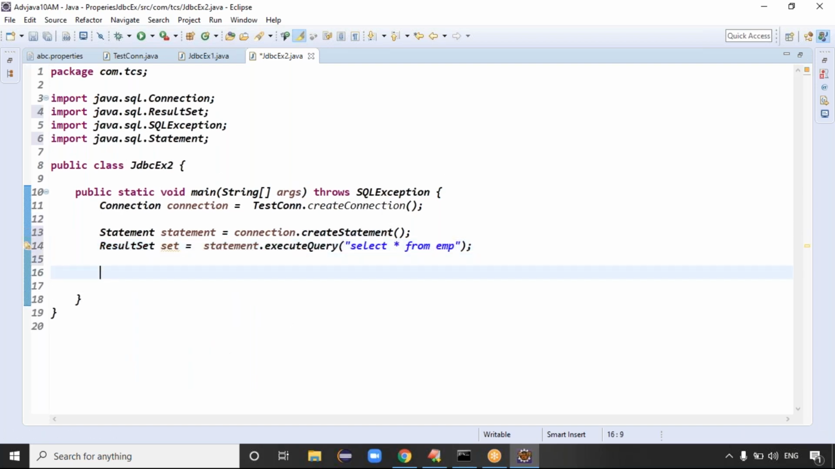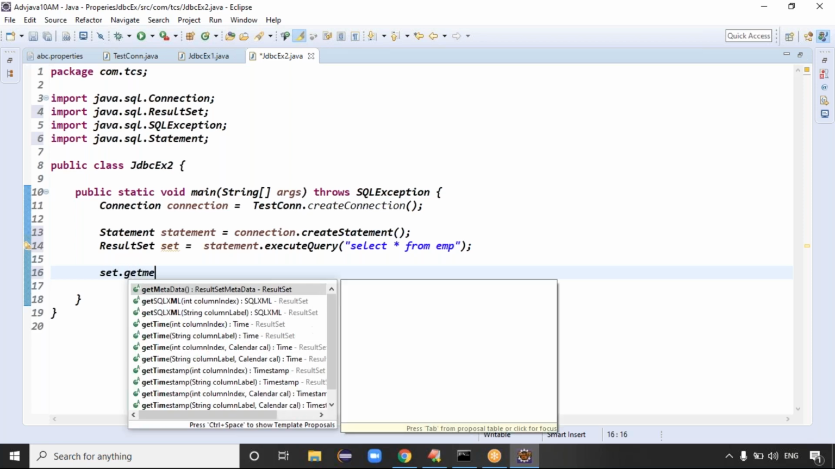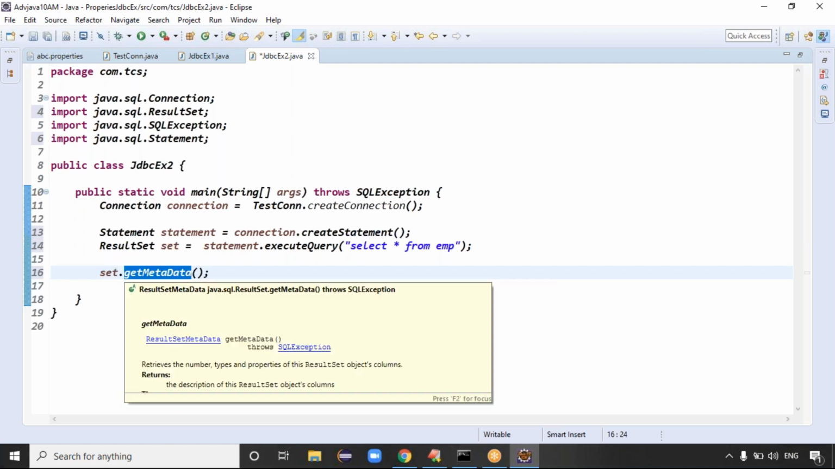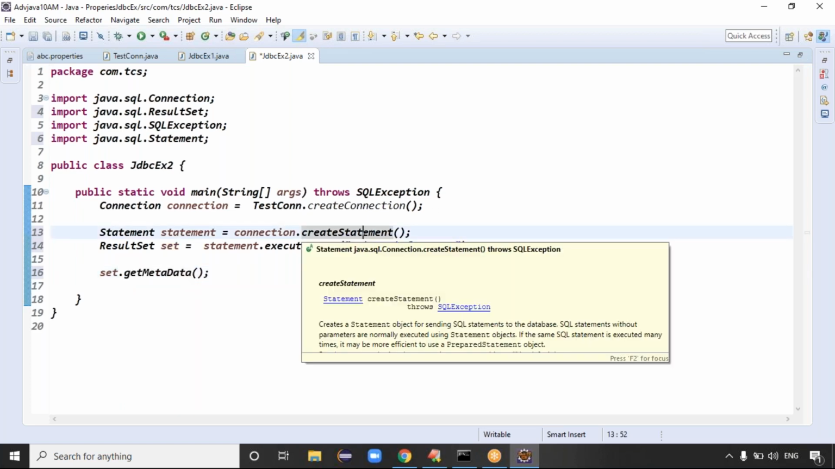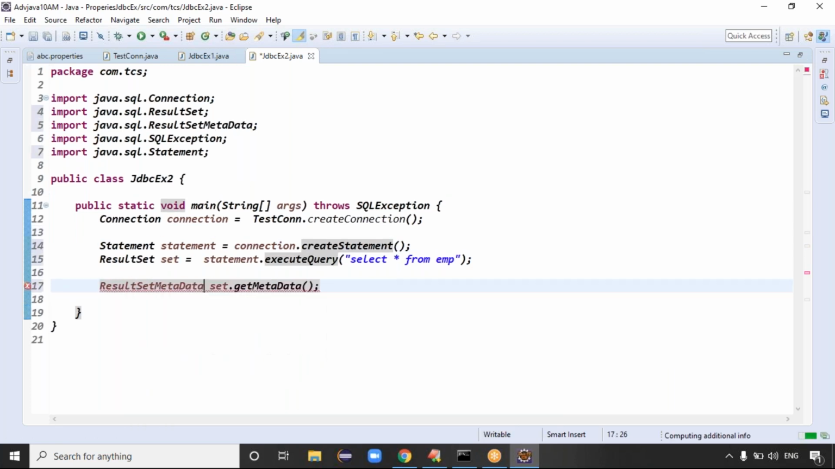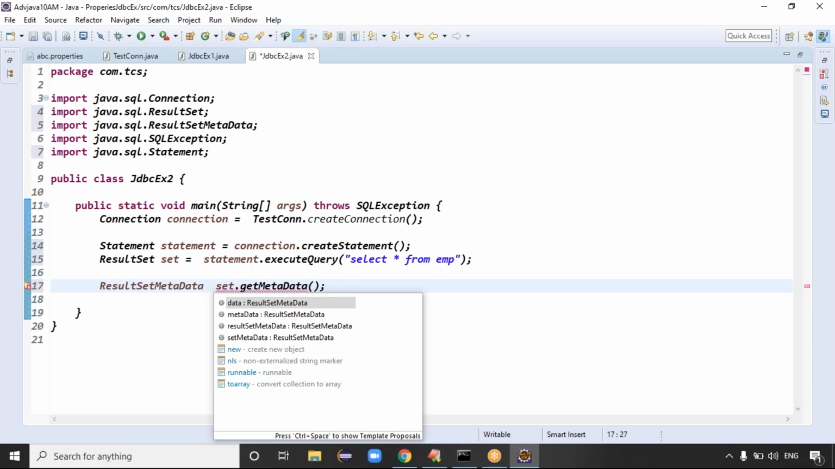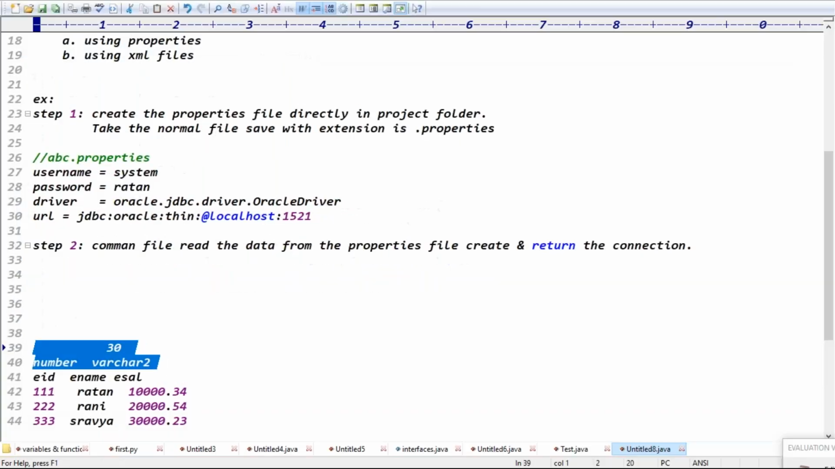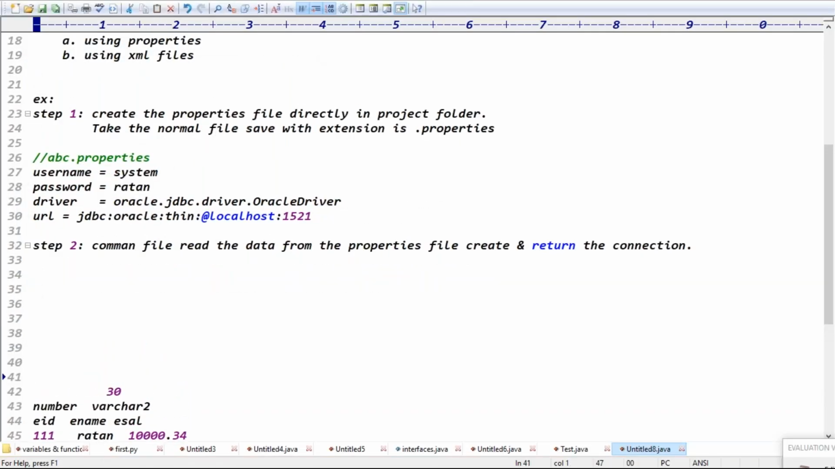On the result set object, we simply call the rs.getMetaData method. Select star from EMP means all the data is stored in which object? The ResultSet object, right? Calling resultSet.getMetaData returns the ResultSetMetaData object. Guys, the ResultSet object will store which data? Table data, right? Yes, exactly.